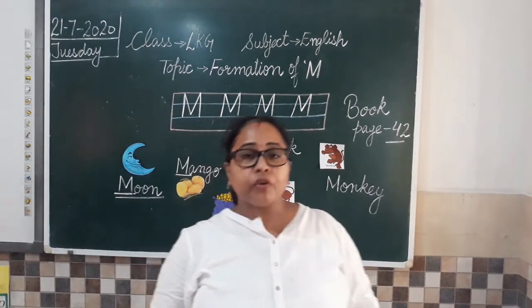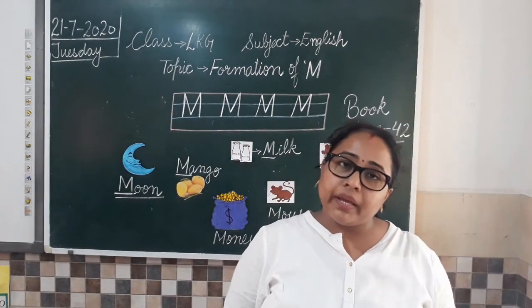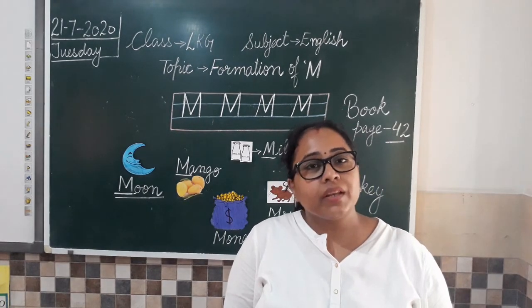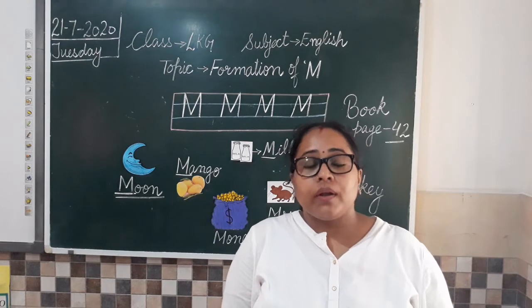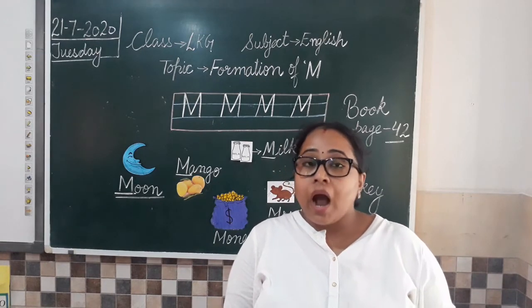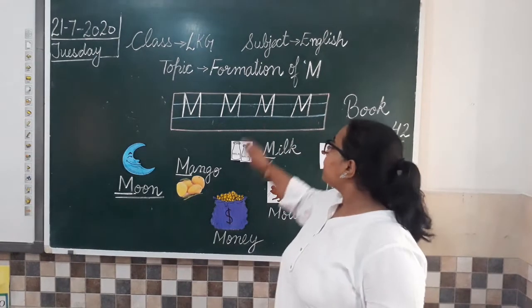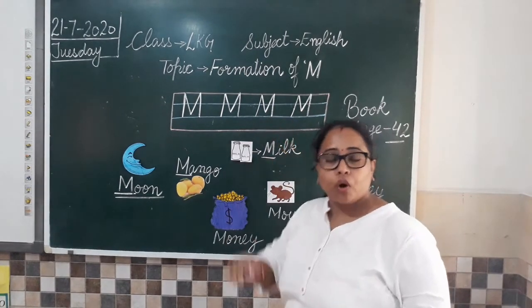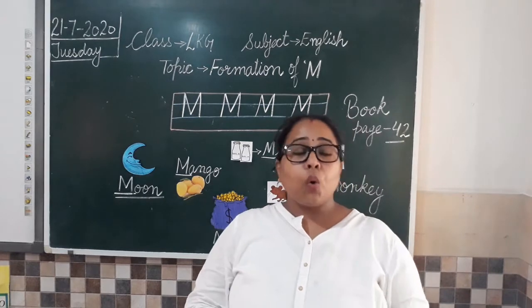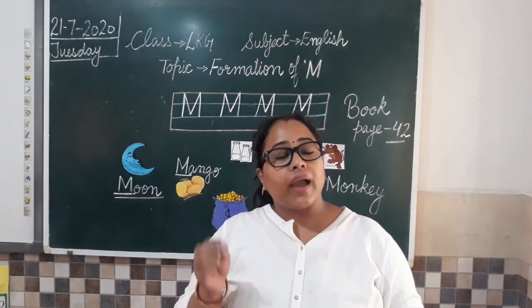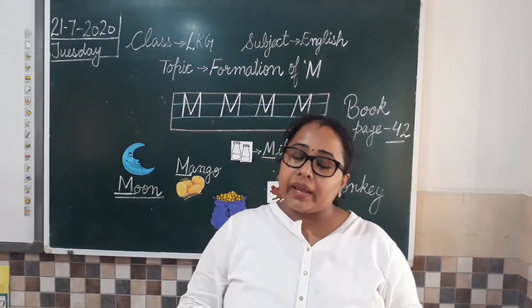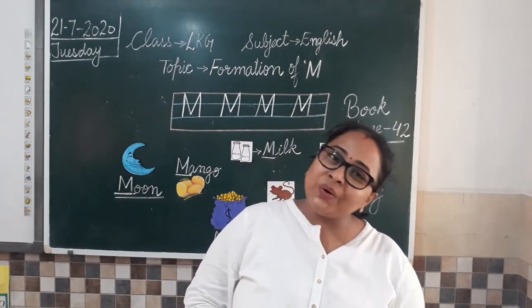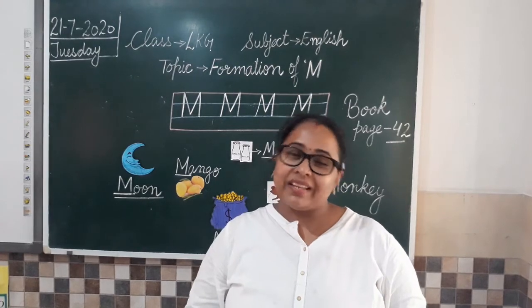And here you have to trace alphabet M and circle the pictures which are related to alphabet M. Now, I am going to tell you how you have to write this alphabet in your notebook. So, all of you get ready, open your English notebook and sit with your pencil, and I will tell you how you have to do this work in your notebook also. Clear?